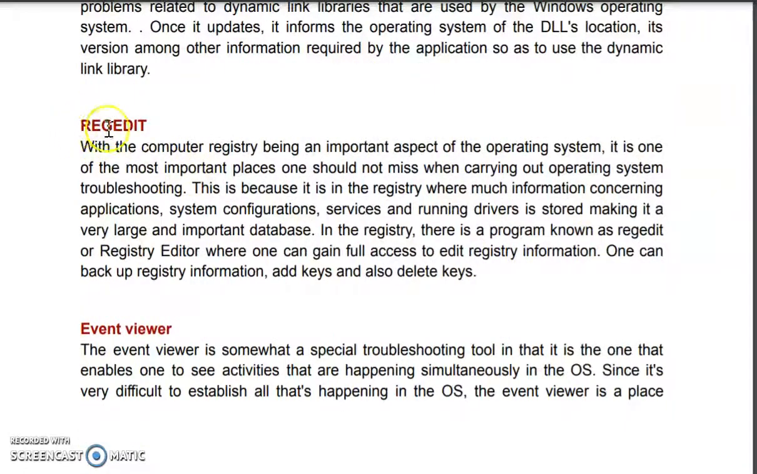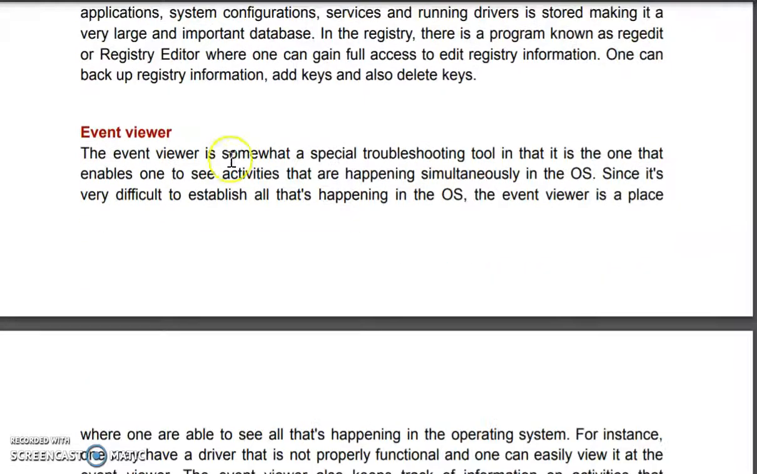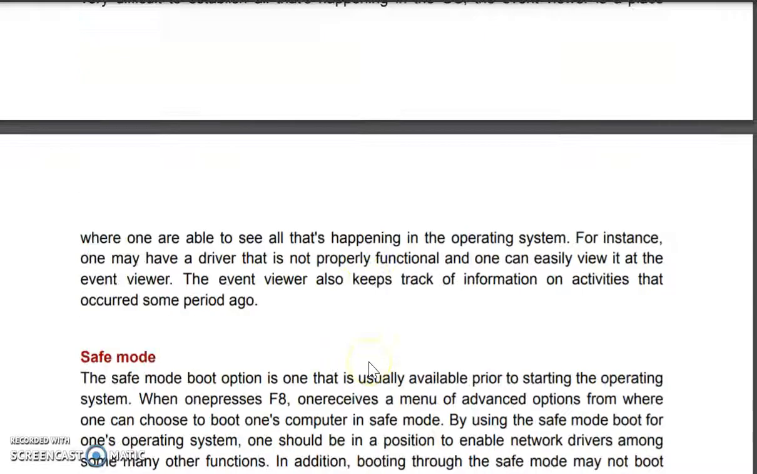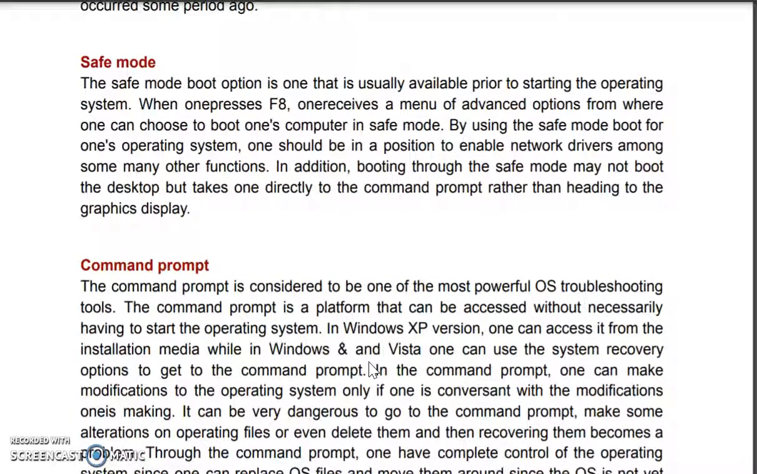Then regedit, this is the registry; the registry information is maintained in the DLL format, so that will get corrected. And event viewer is also another tool. It also handles troubleshooting. So at least remember the names of four tools which are related to troubleshooting of the operating system.